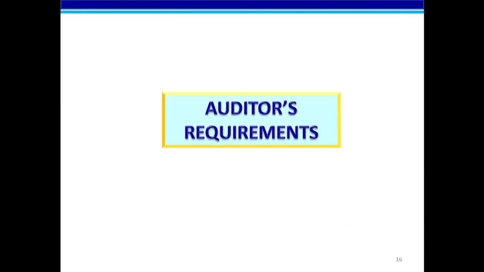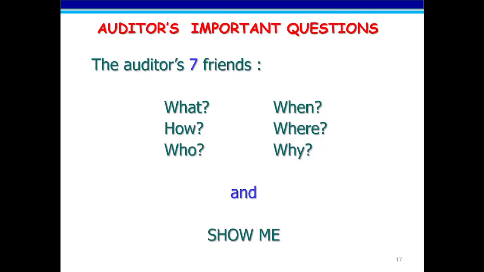Now let's see what the ISO auditors' requirements are. These are the familiar words for the auditors normally used during the audit. What, when, where, who, why, and how, and show me as evidence are the auditor's 7 friends. Use them effectively during the audit.